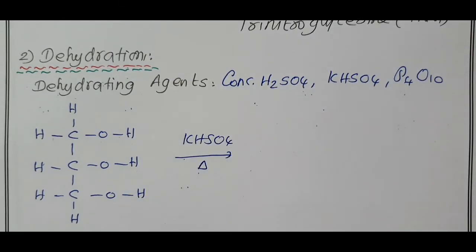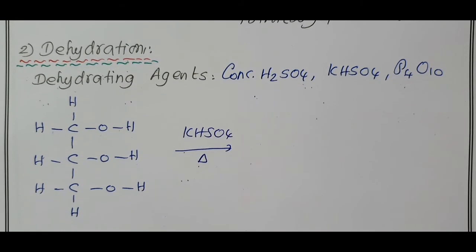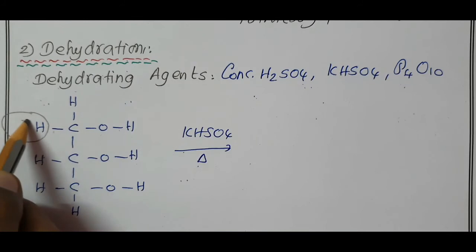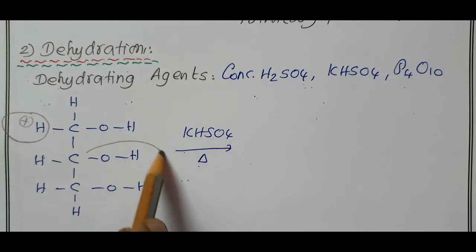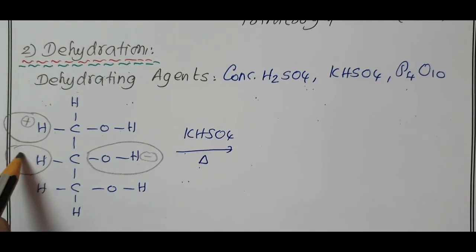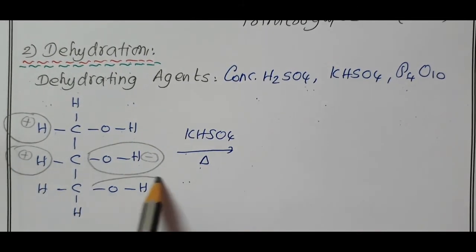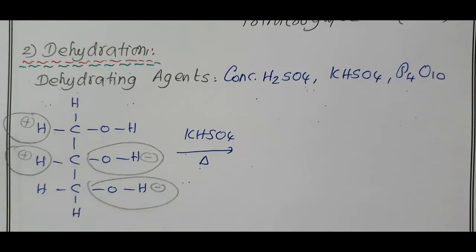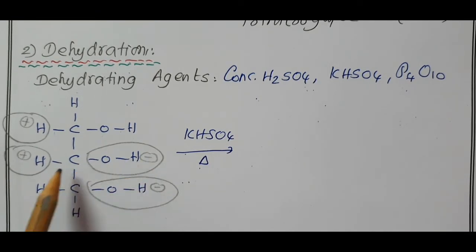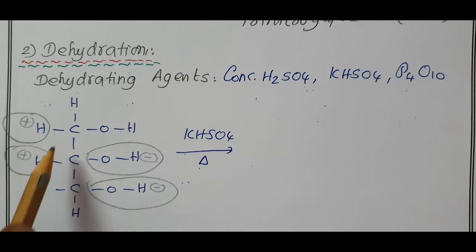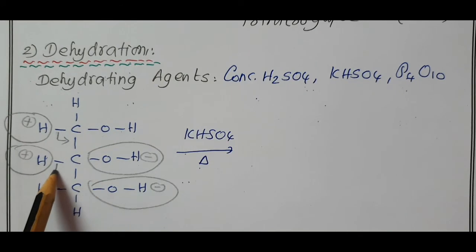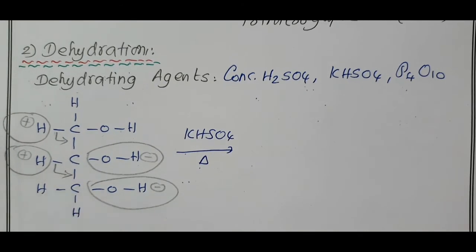Like the glycol dehydration in the presence of anhydrous zinc chloride, one H is removed as H plus, another OH is removed as OH minus; this H is removed as H plus, and this OH is removed as OH minus. Because OH is removed as OH minus, the charge on carbon is plus. This bond is shifted between two carbon atoms, the minus shifted towards the plus.